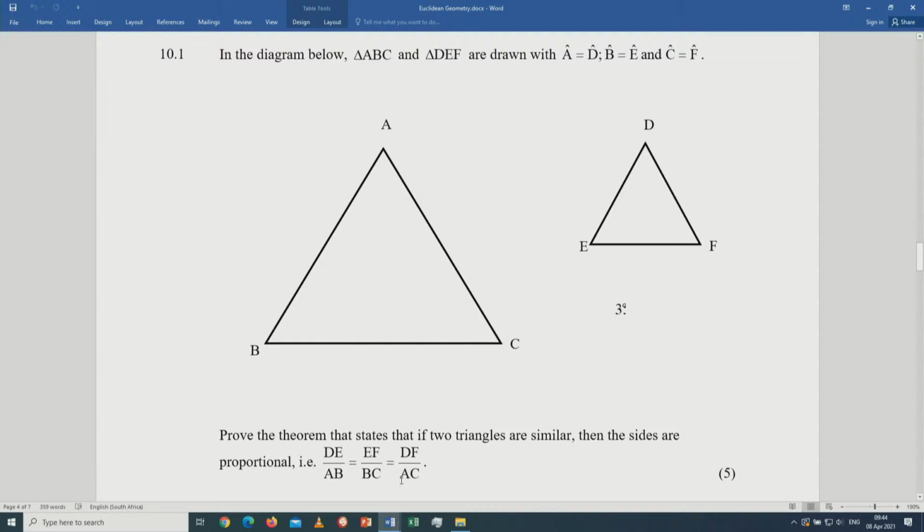Then you need to prove that. I'm just showing you this to say it's a possible question. Go back to your textbook. It's bookwork. The proof is there in any CAPS compliant textbook. Then you can revise that as you prepare for the test. I've said in Euclidean geometry, know the proof of the proportionality theorem, know the proof of the similarity theorem.